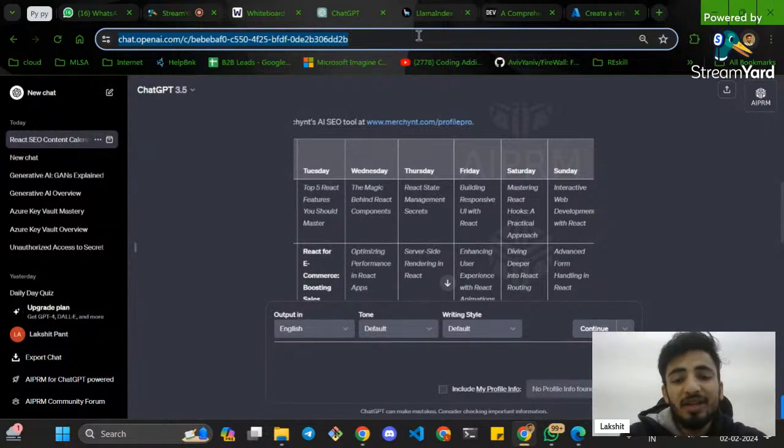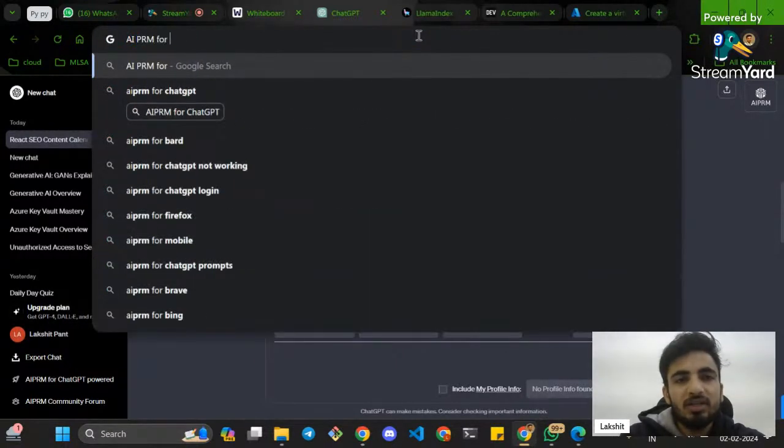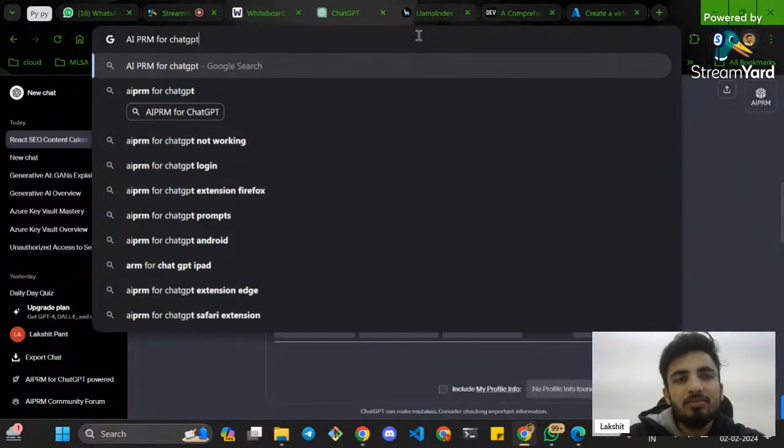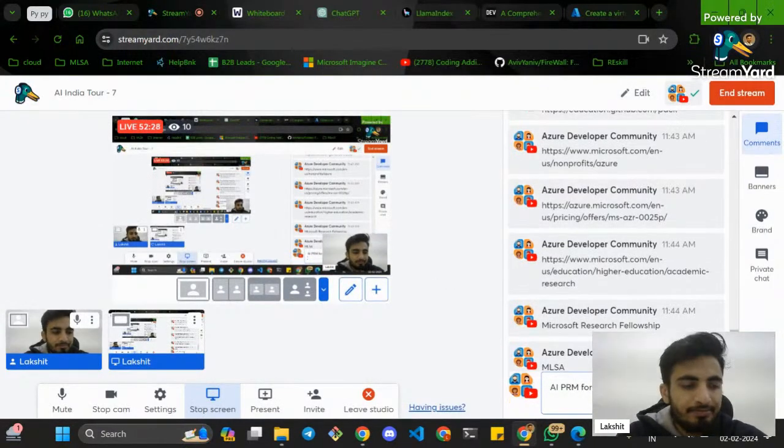And what's the tool name, what's the extension name? Search for AI PRM for ChatGPT. AI PRM for ChatGPT. Search for this term and you are pretty much sorted for this generative AI stuff.